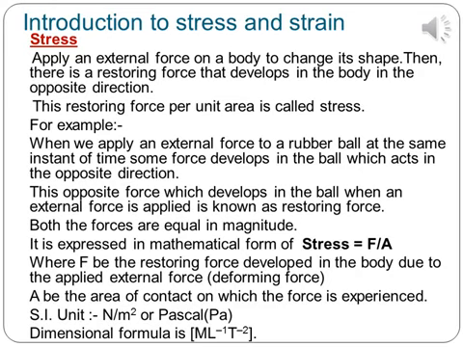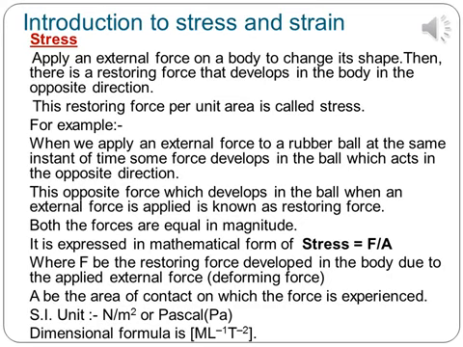How can we express it in its mathematical form? It is expressed as stress is equal to force divided by area, which is equal to F by A, where F is the restoring force developed in the body due to the applied external force or deforming force, and A is the area of contact on which the force is experienced.